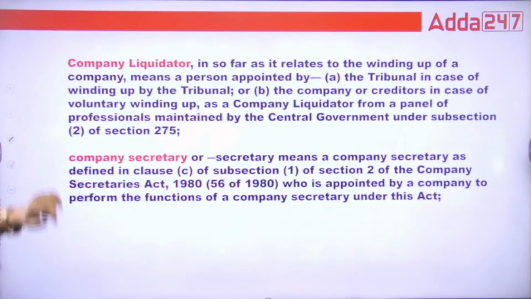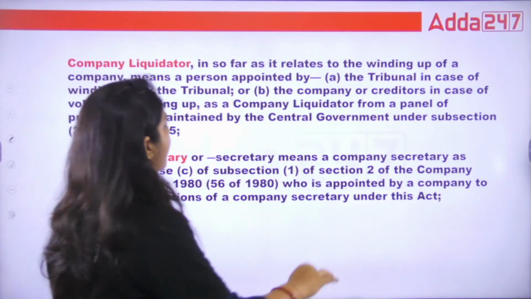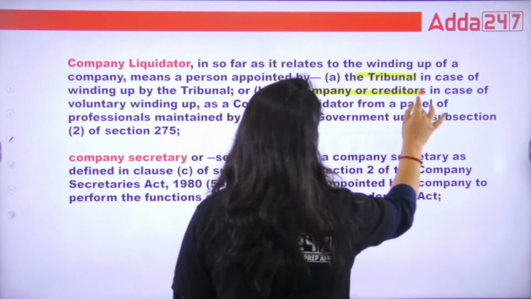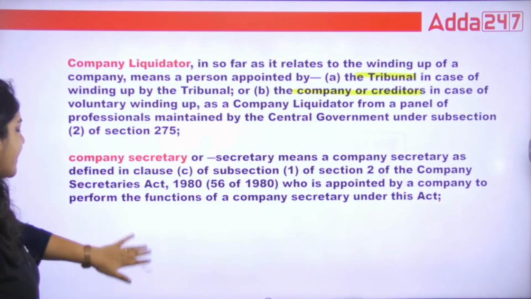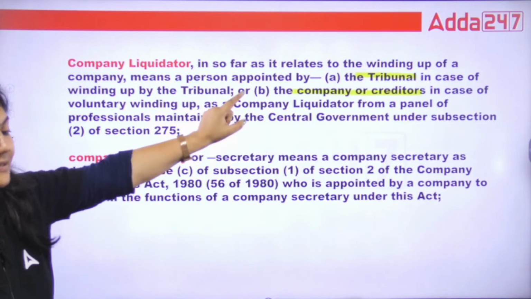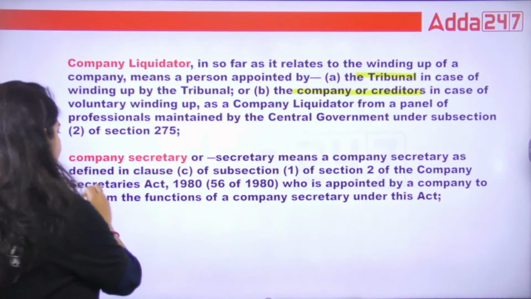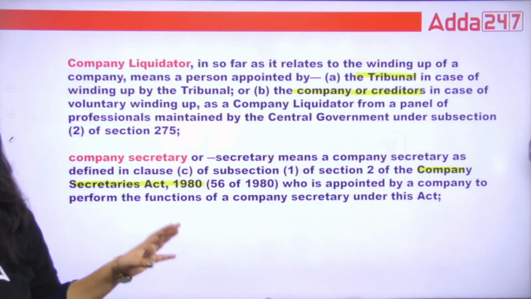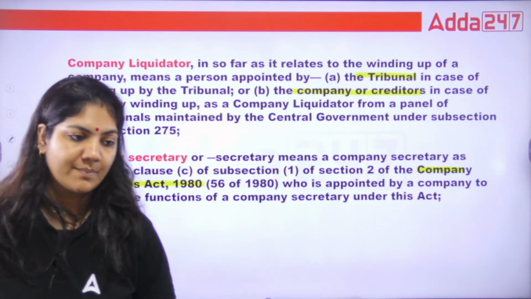Done. Next, company liquidator. The company liquidator is appointed by tribunals, and appointed by the company and creditor if it is a case of voluntary wind up. If it is a case of voluntary wind up, then the company and the creditor will appoint the liquidator. What is company secretary? Again, guys, under the Company Secretaries Act, this is a post that works in the company. Just like chartered accountant, CS is also a post in the company.